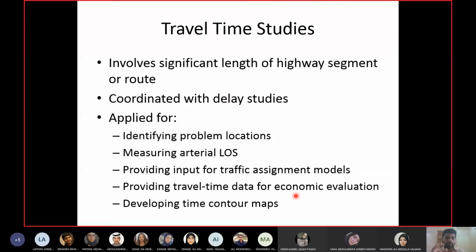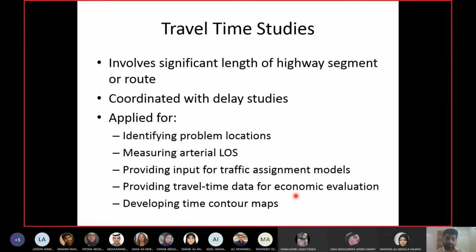Or you can calculate some aspect of the cost. What about the benefit? Nobody pays you money to travel on the highway, right? The traffic authority, the Ministry of Transportation, the government, everybody is what? Taking money from you. You want to travel and they want to take money from you. So it's a win-win situation, right?